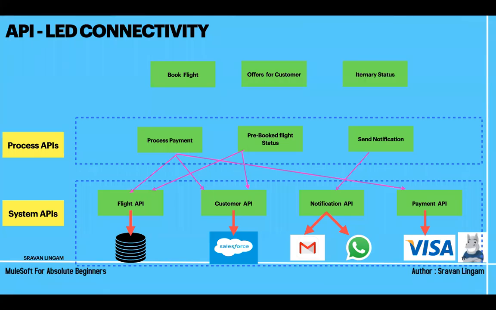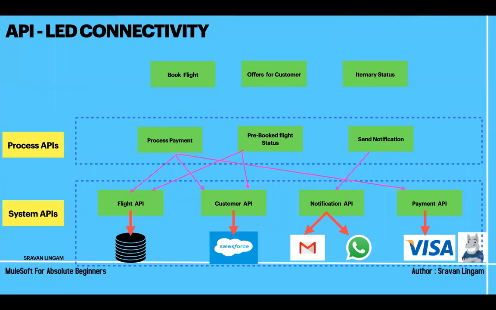Suppose you have an application, a mobile app or a website, where you want to book a flight, or see what offers you have, or check the itinerary status. Whenever I say itinerary status, that means on which date I have booked and all those details you will be getting for itinerary status. Now tell me, of course you cannot tell because you are on mute.